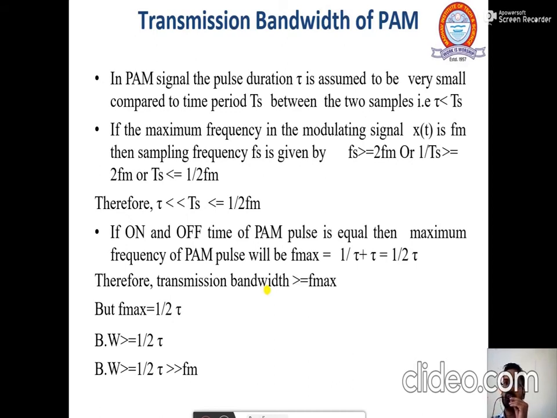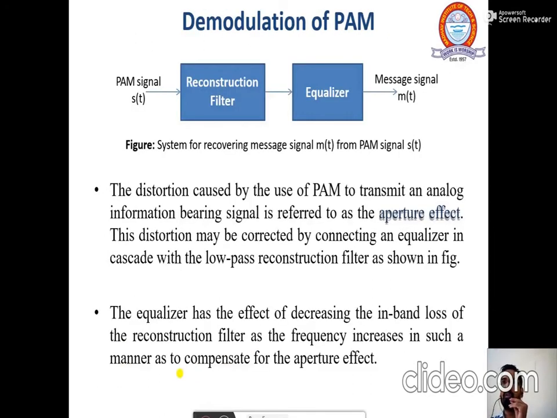Therefore, the transmission bandwidth should be greater than or equal to f max. So what is f max? Your f max is equal to 1 by 2 tau. So bandwidth should be greater than or equal to 1 by 2 tau, or we can say that bandwidth should be greater than or equal to, or much larger than, the modulating frequency Fm.